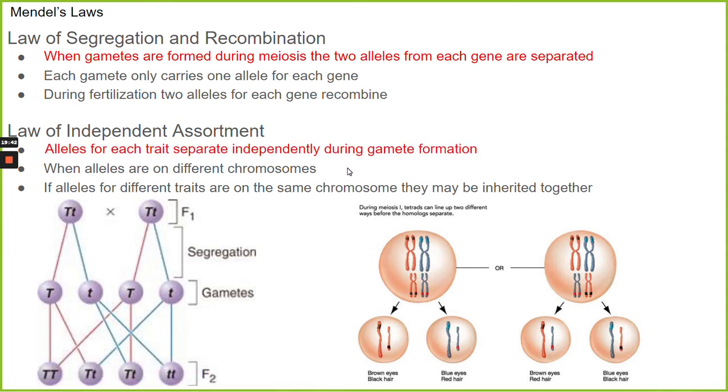Mendel also saw that the allele for pea color was separate from the allele for whether the pea's wrinkled or not. That the traits he was studying were all separated and they were inherited independently. And that's because the traits he was studying were all on different chromosomes. Okay? Now, sometimes if the traits happen to be on the same chromosome and are close together, then they can be inherited together. They are linked.